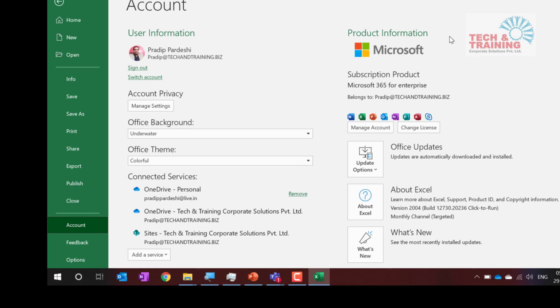If it is the standard version, you do not have the full-fledged version of Power Pivot. If you have the professional version, then you have Power Pivot available. As I mentioned yesterday, it is available in professional versions.